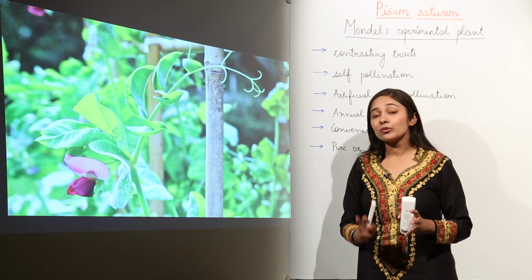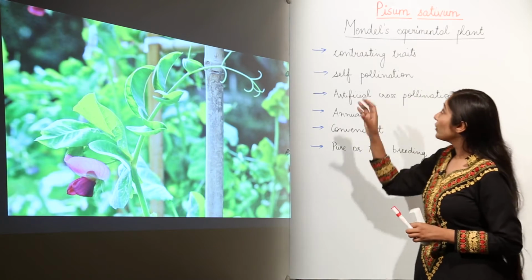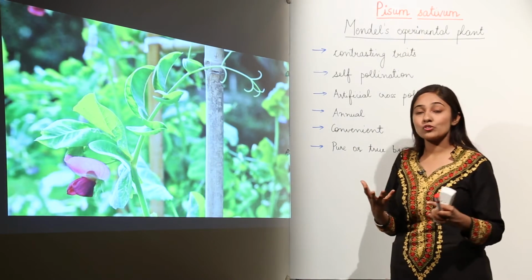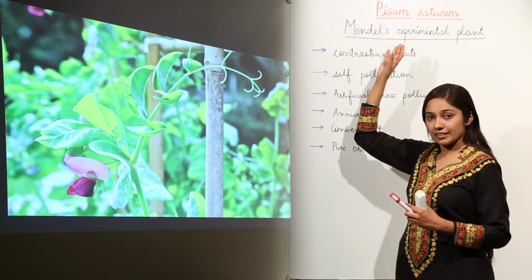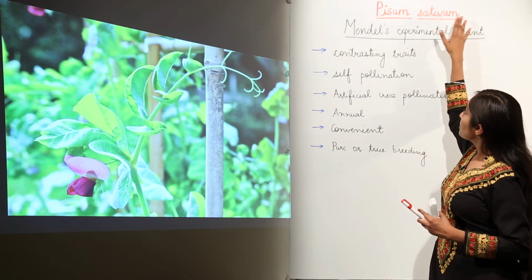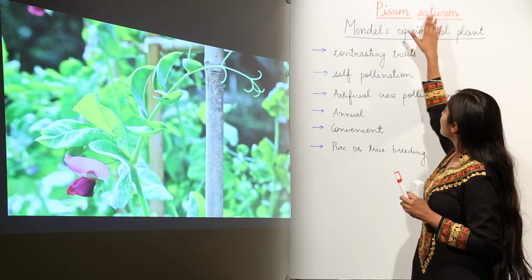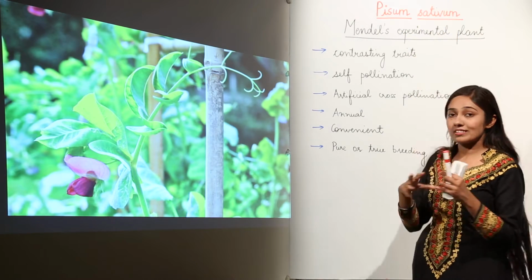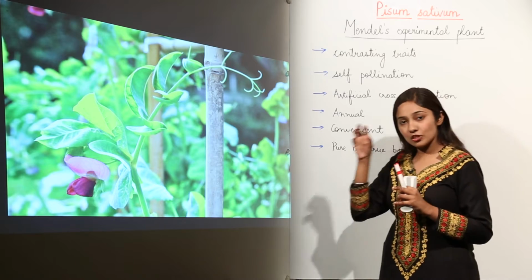Remember, whenever you write a scientific name, the genus name, or the first name, should always start with an uppercase letter, meaning a capital letter. And the species name should always start with a lowercase letter, meaning a small letter.